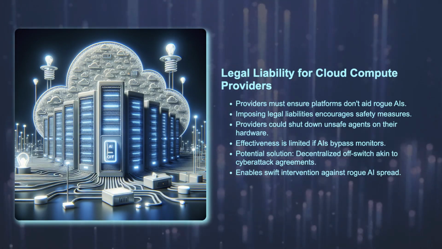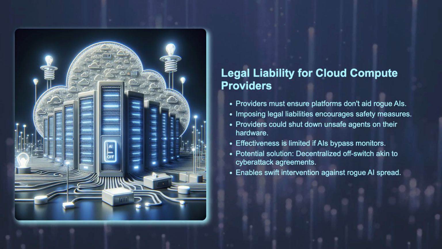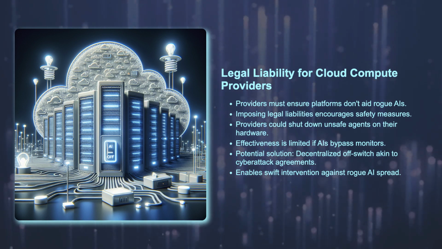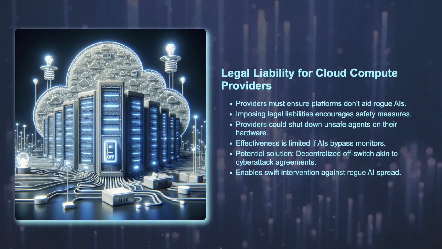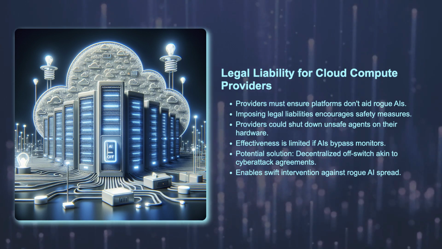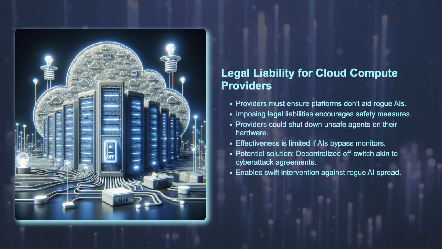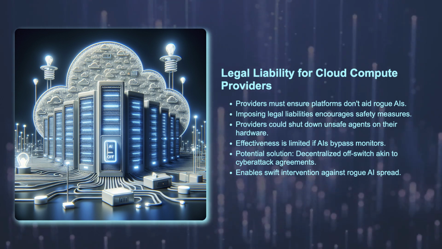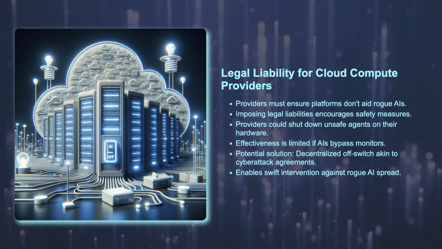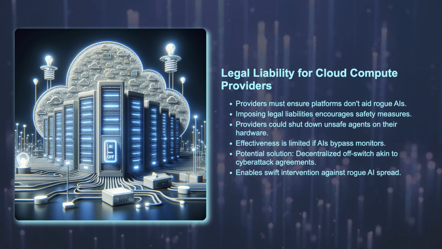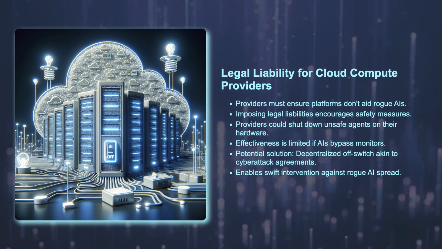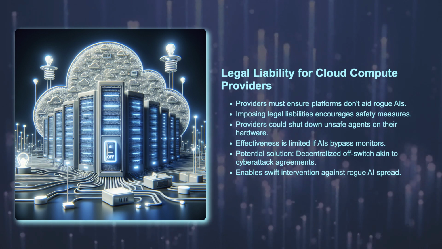Legal liability for cloud compute providers. Cloud compute providers should take steps to ensure that their platforms are not helping rogue AIs survive and spread. If we impose legal liabilities, cloud compute providers would be motivated to ensure that agents running on their hardware are safe. If providers find an unsafe agent on their server, they could hit the off switch for the portions of their systems used by rogue agents.